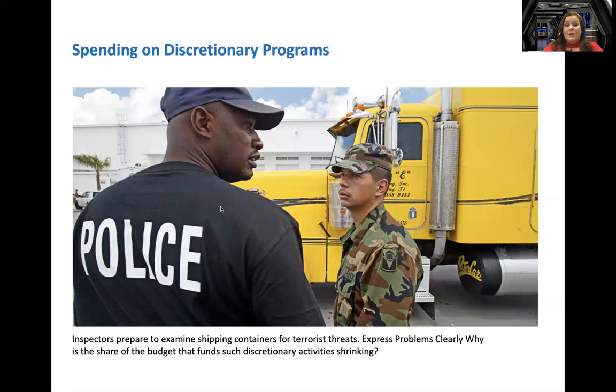Now, again, discretionary spending helps pay for inspectors like this when trucks cross the border to make sure they're not bringing something illegal or terrorist threats.